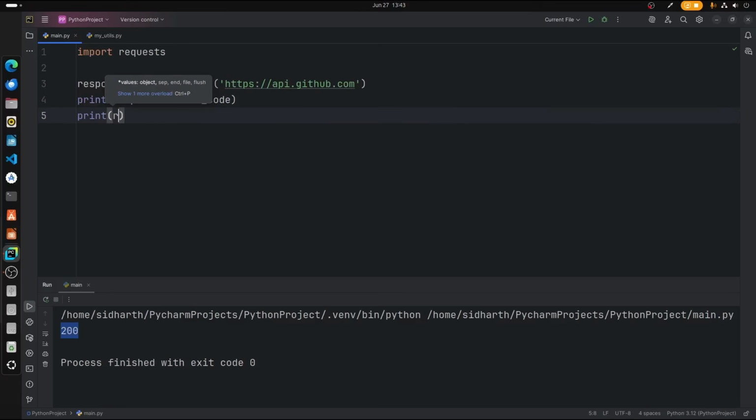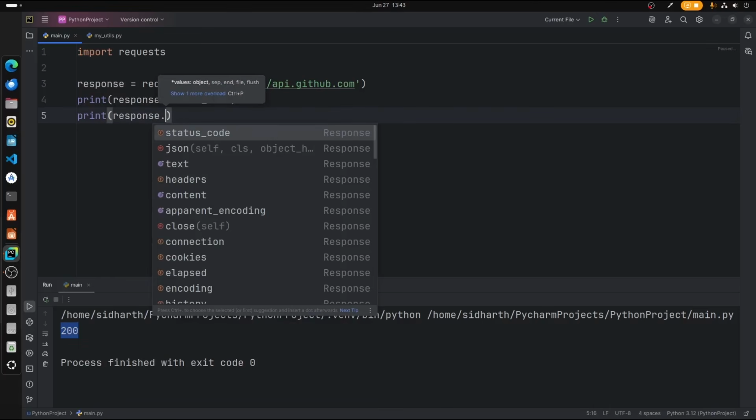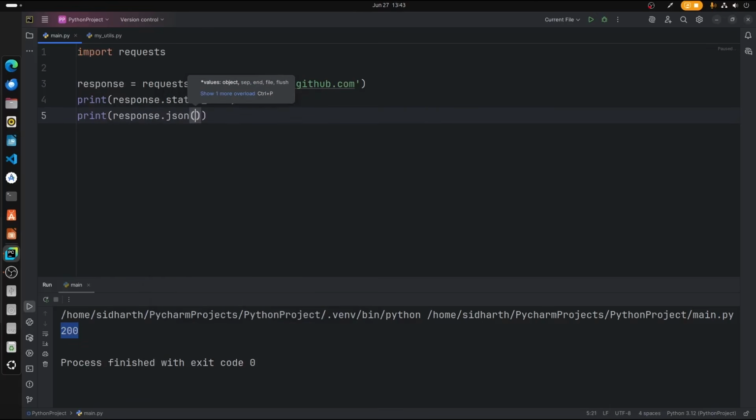How are we going to do that? Go ahead and type response.json(), then a square bracket, and with quotation type current_user_url. This will display a piece of the JSON file.